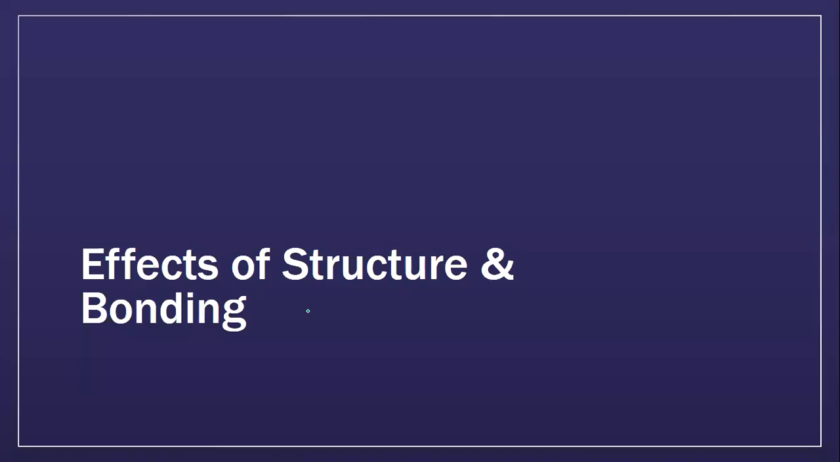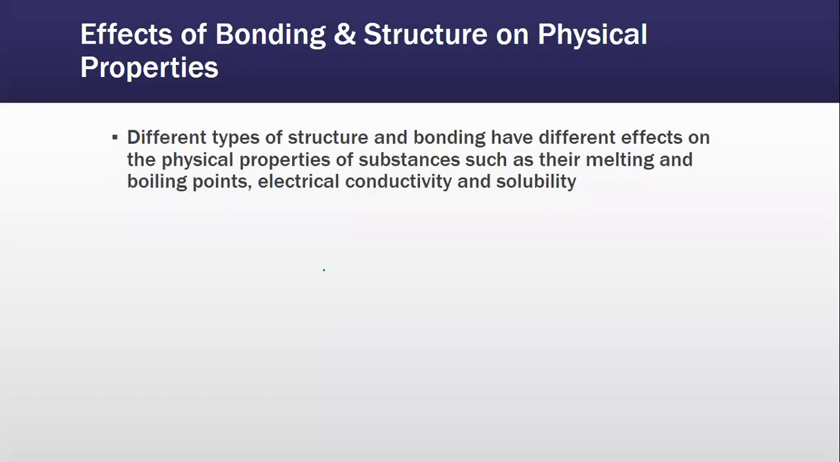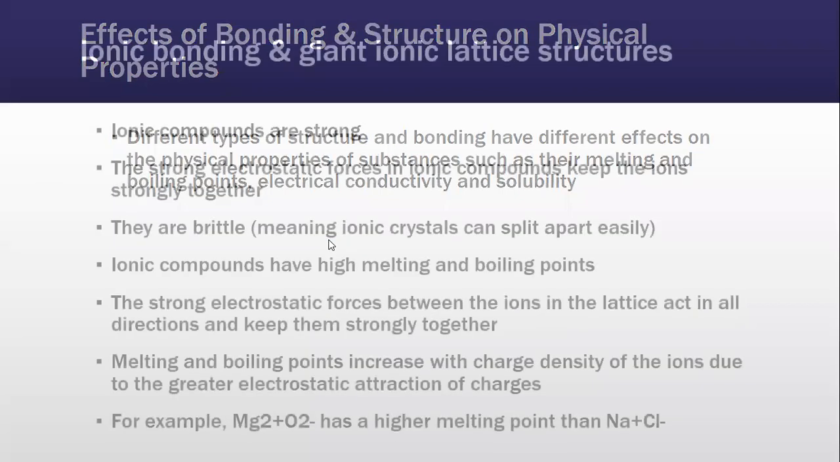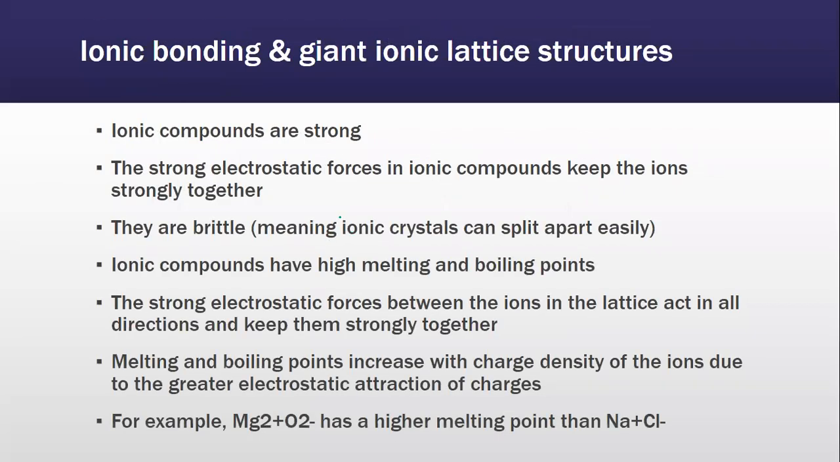Effects of structure and bonding. Different types of structure and bonding have different effects on the physical properties of substances, such as their melting and boiling points, electrical conductivity, and solubility. Ionic compounds are strong, and the strong electrostatic forces in ionic compounds keep the ions strongly together.